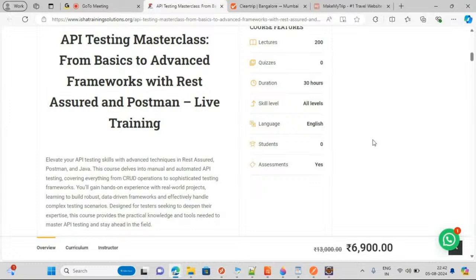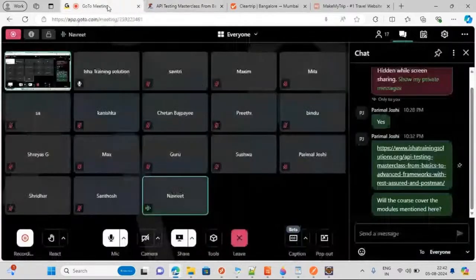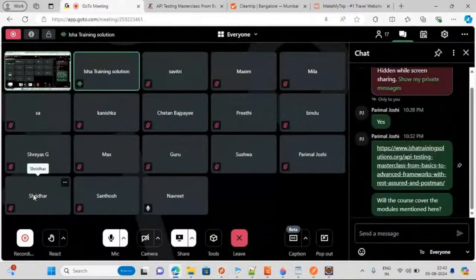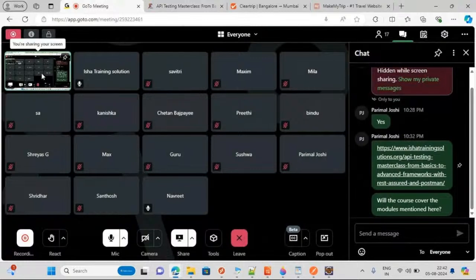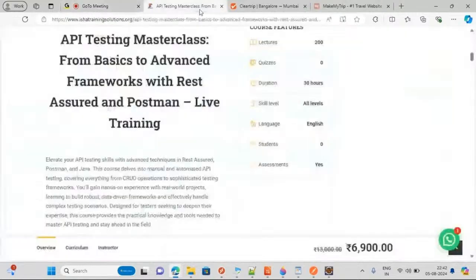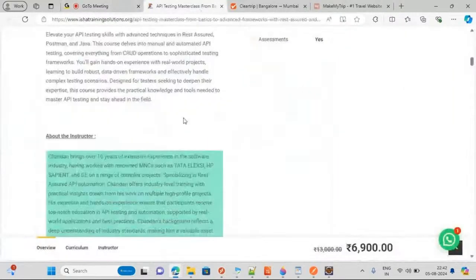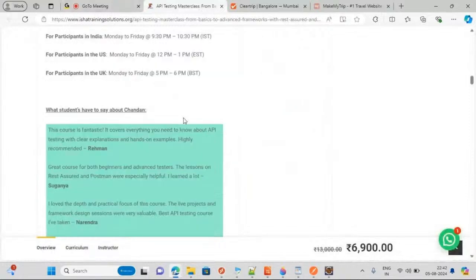Are there any recorded sessions available in case someone misses one or two classes? That's why we are recording here. We will have a recorded session for each class. That's not a big deal. Once the course is completed, how long will we have access to those recorded sessions? They will have some time limits. I think Kumar sir will give more details on that part, because I'm a trainer. I will find out this information and tell you.